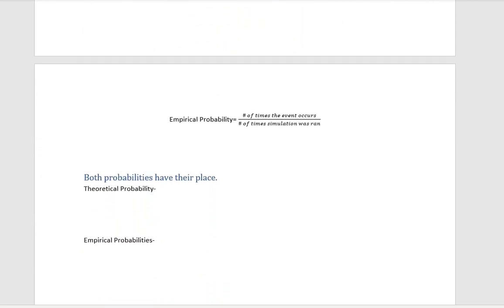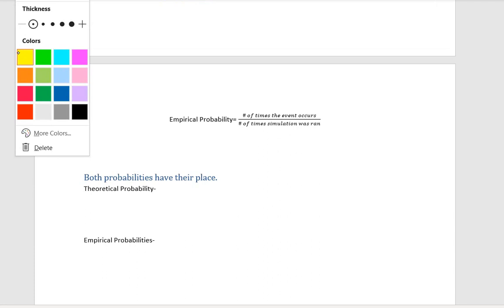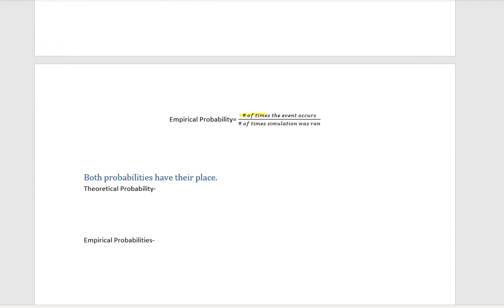Alright, so whenever you're finding an empirical probability, remember you already did your simulation, what you're going to do is write out the number of times the event that you're interested in occurred divided by the number of times you actually ran the simulation.